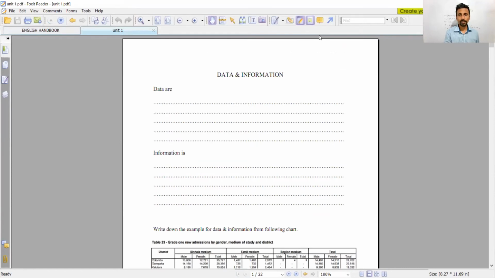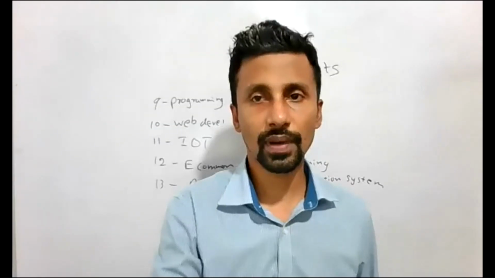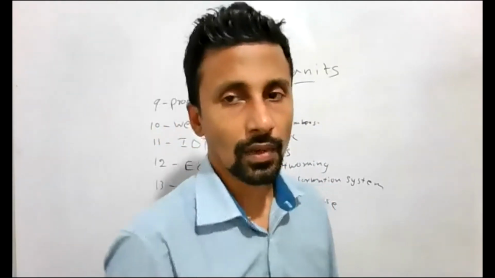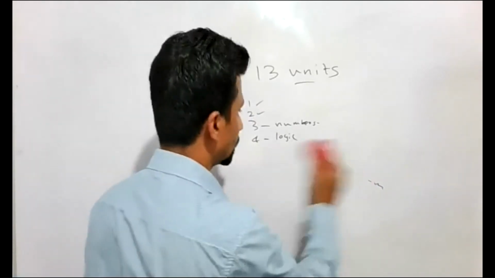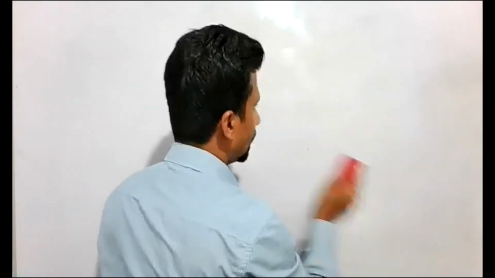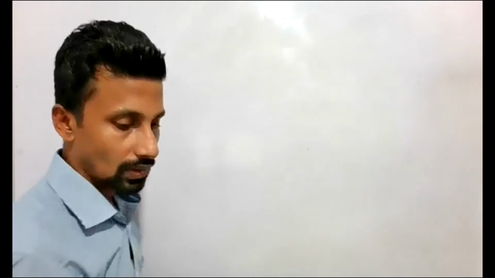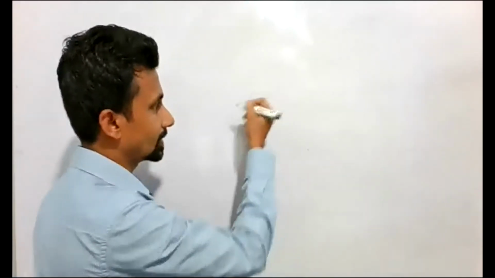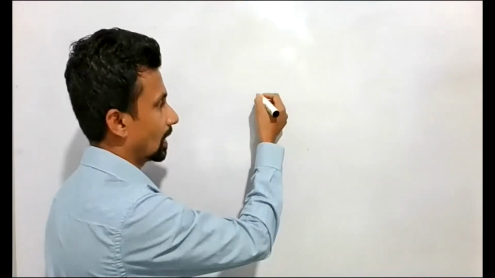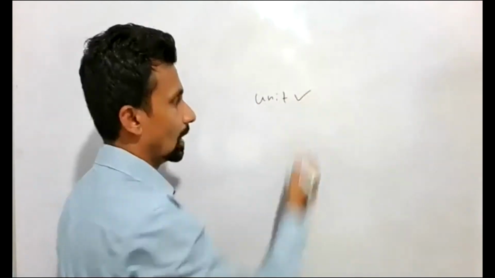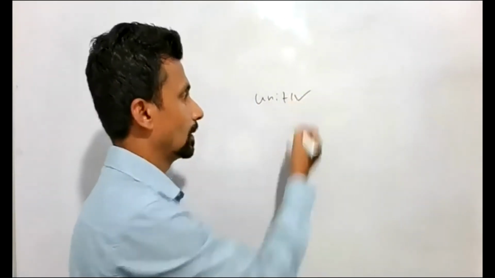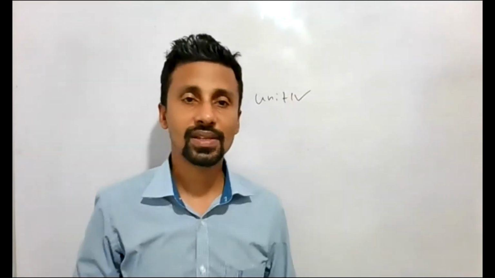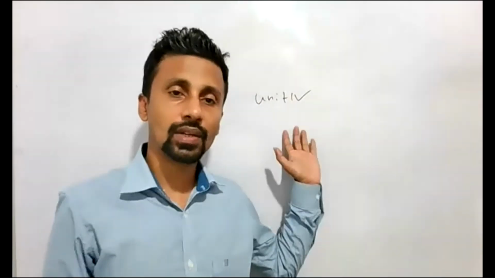And the other thing is the way we are going to do this class. We are covering all units. That means, as an example, after covering unit 1, I will be discussing all the past paper questions related to unit 1.